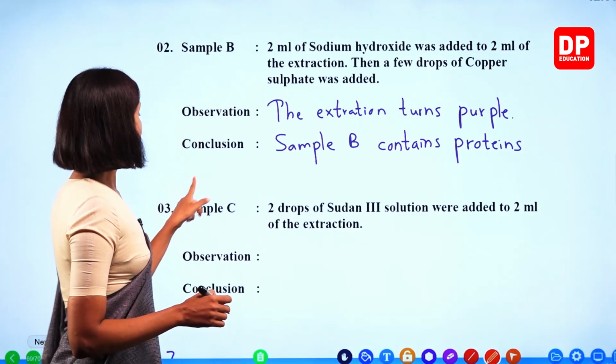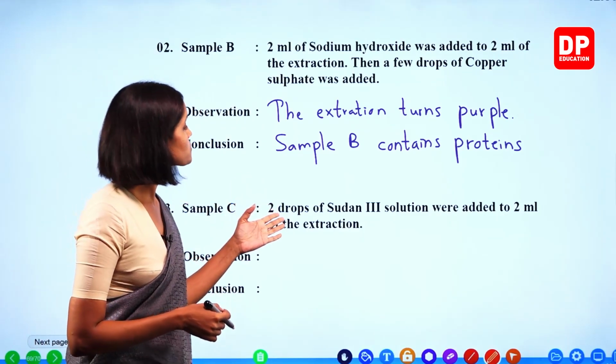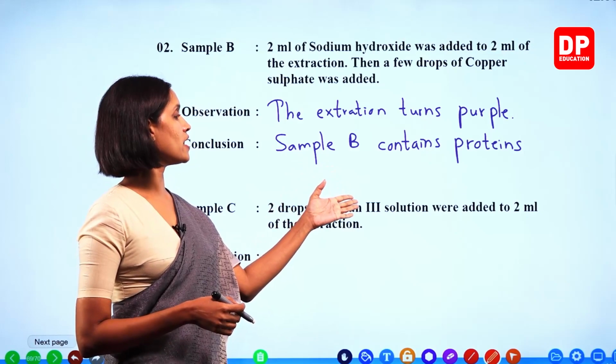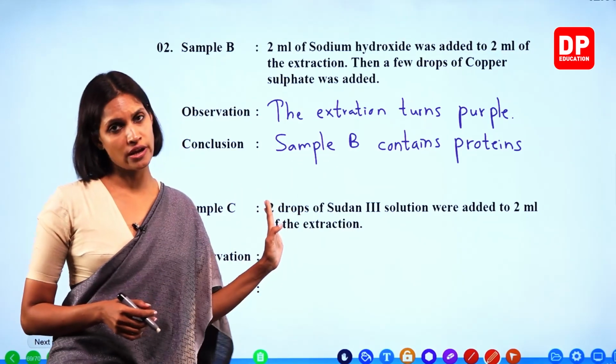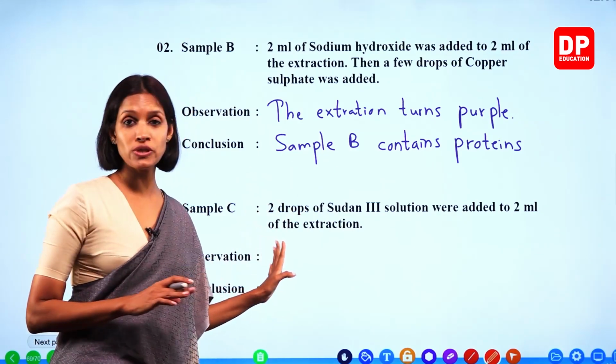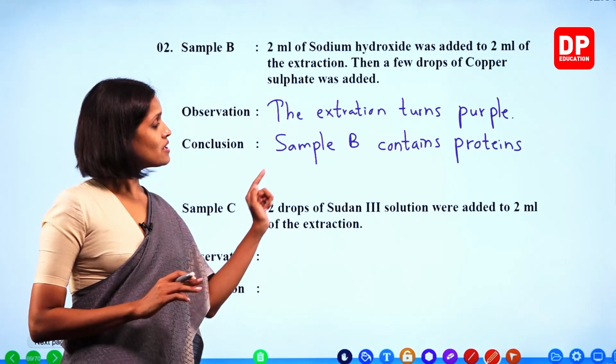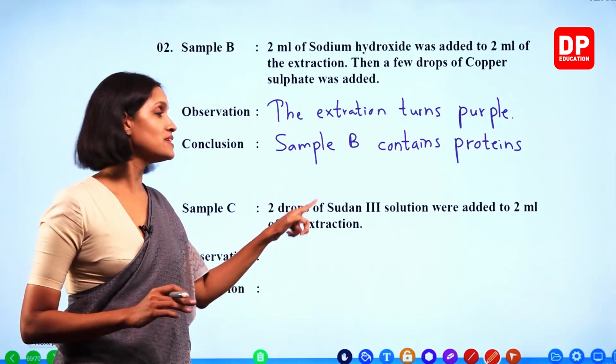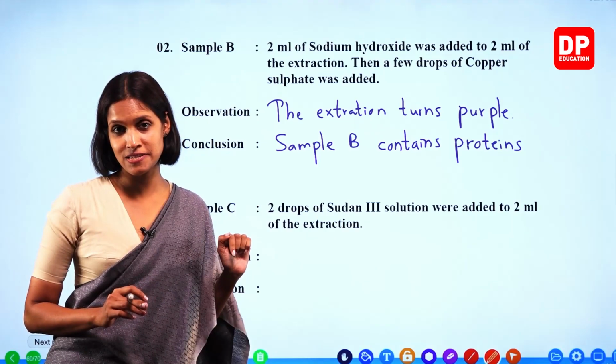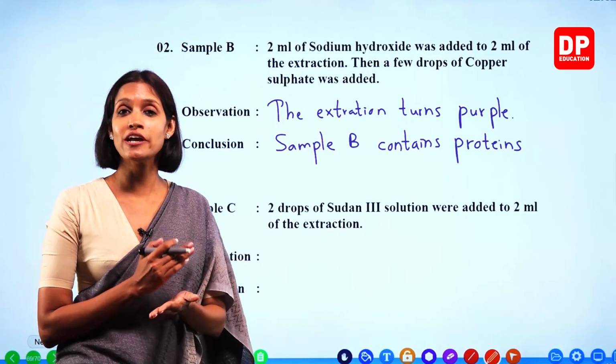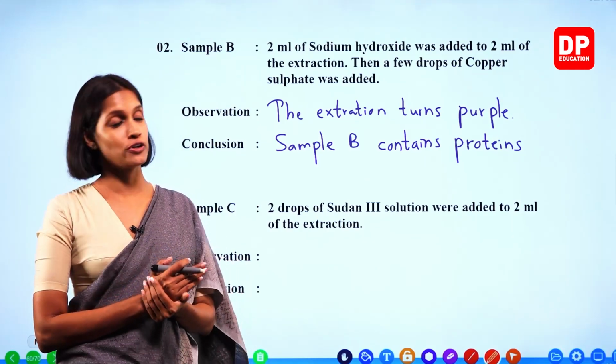Okay? Sample C. 2 drops of Sudan 3 solution were added to 2 milliliters of the extraction. Now we did not do this activity in the lab, but I explained to you all this test called the Sudan 3 test. Why do we do that? To identify lipids present in food.